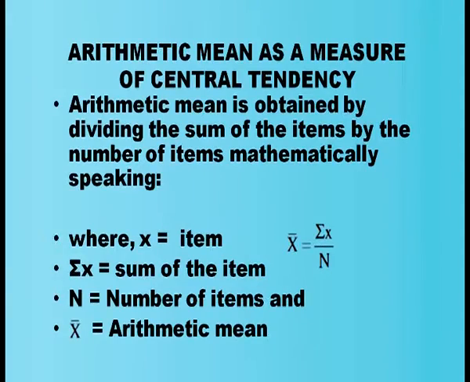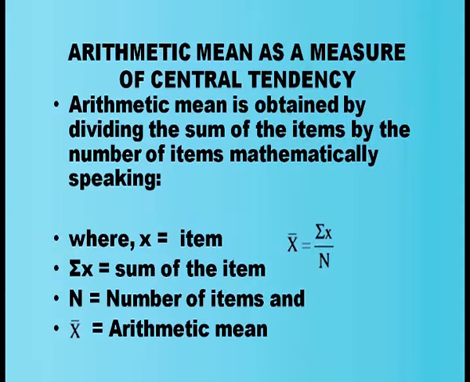Now, we are going to learn about the measures of central tendency in detail. Measures of central tendency, as I already said, is the measure of a central value or a representative value of the series. There are many measures of central tendency.